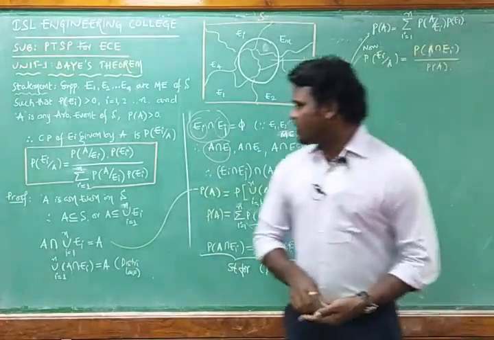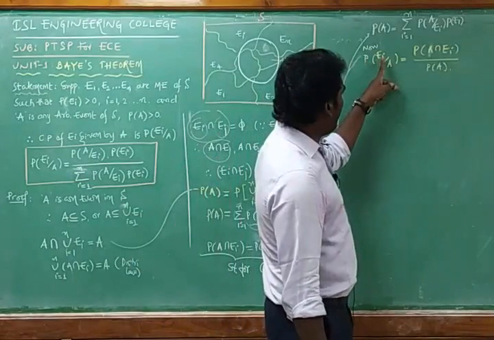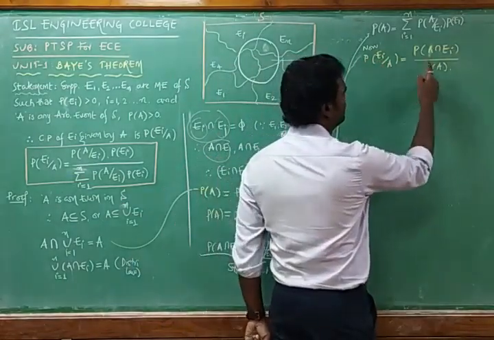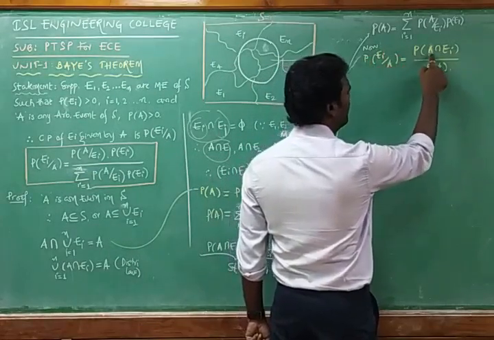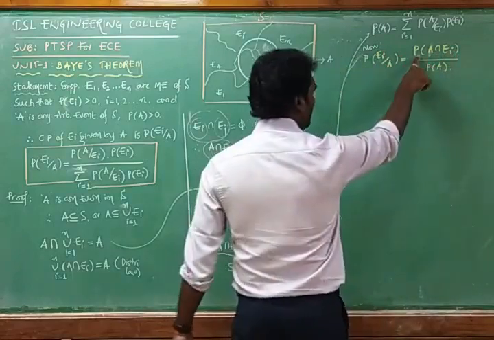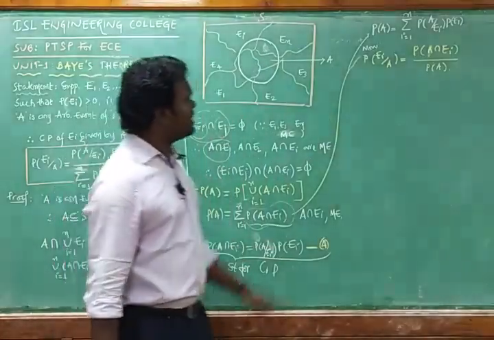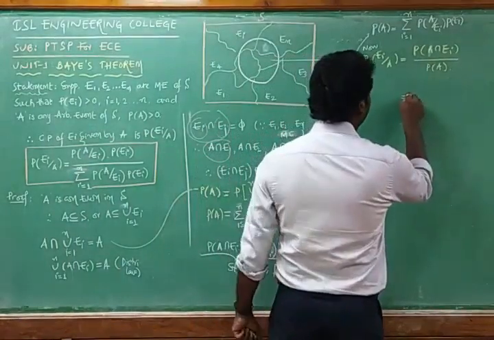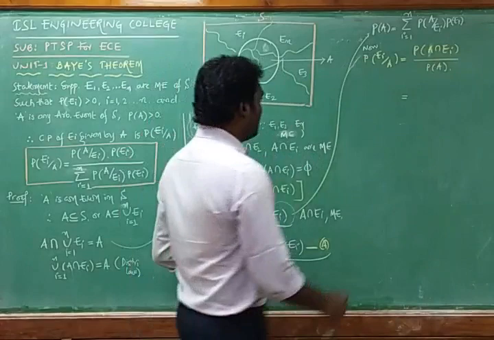From this formula, what we have to prove now is the probability of Ei given A. From the standard formula of conditional probability, the probability of Ei given A is equal to the probability of A intersection Ei by the probability of A. The probability of A intersection Ei is given as this one, and the probability of A is given as this one, so you can substitute A and B in the given equation. The probability of A intersection Ei is equal to what?